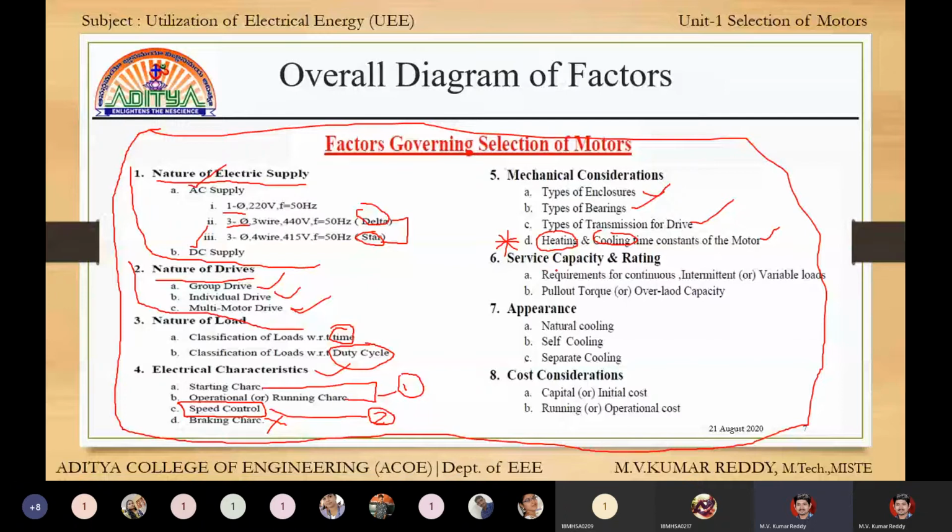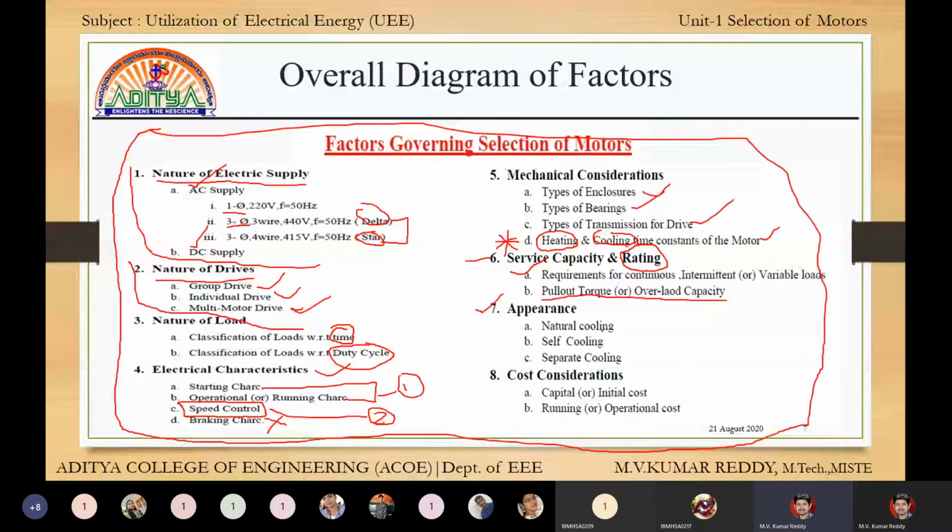Next, service and capacity rating. This rating topic is very, very important. In A, we have 4 methods: requirements for continuous, intermittent, and variable loads. That 4 methods is very, very important. And next one is pull out torque or overload capacity.